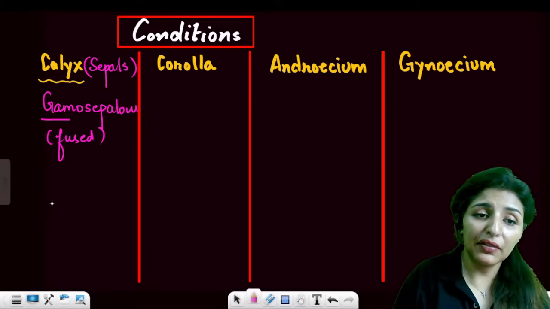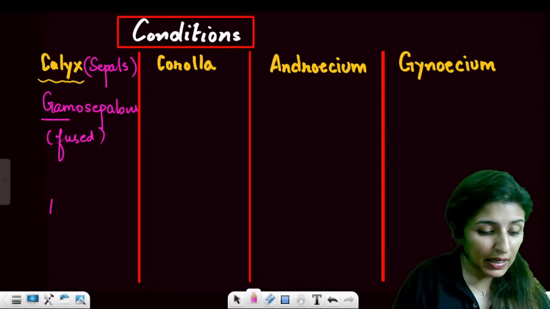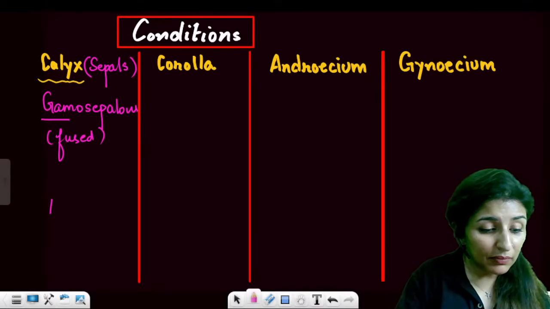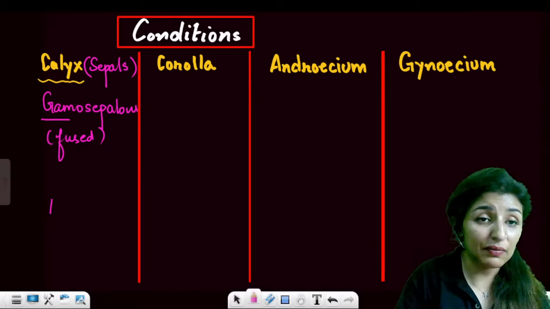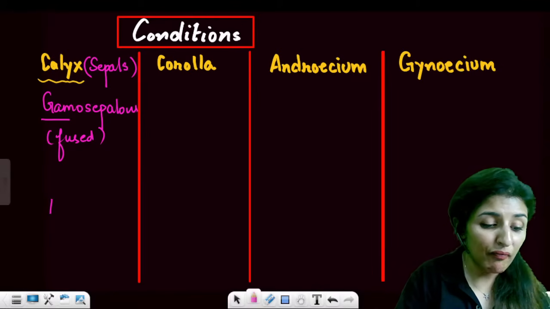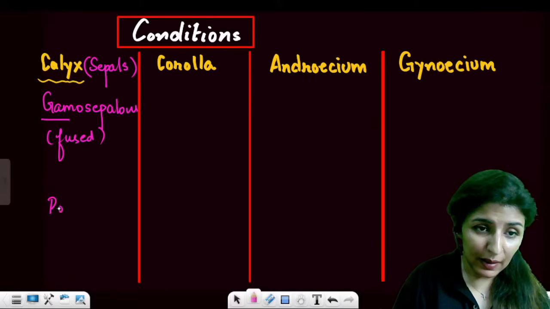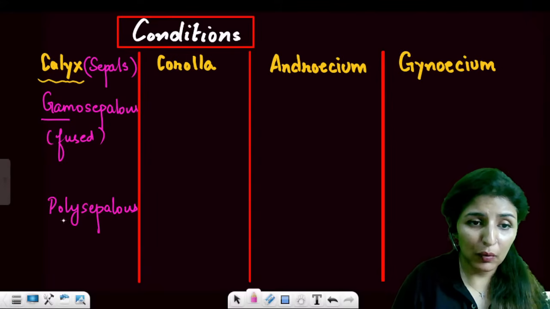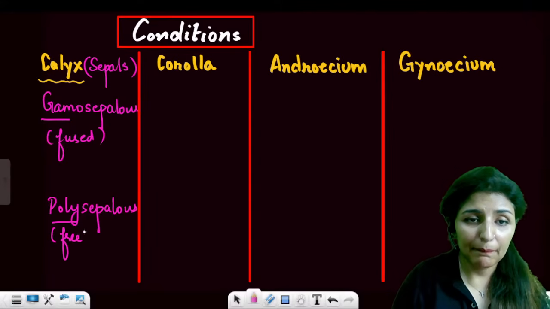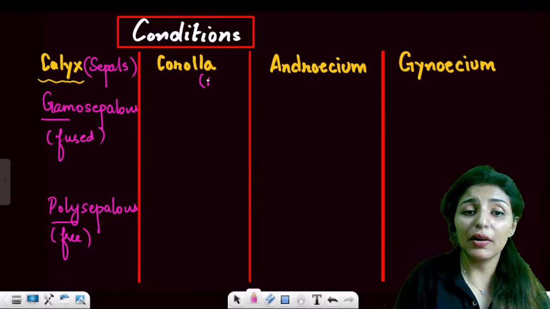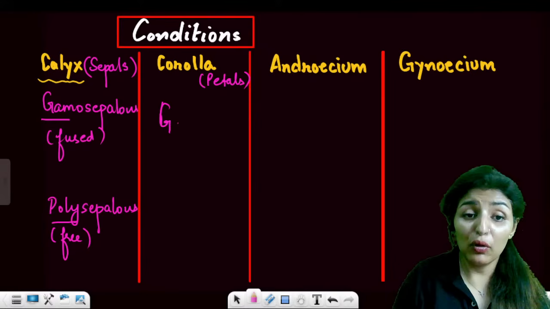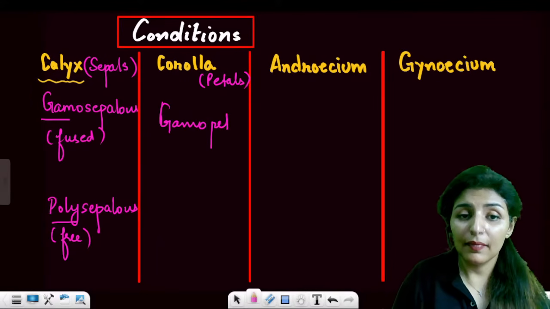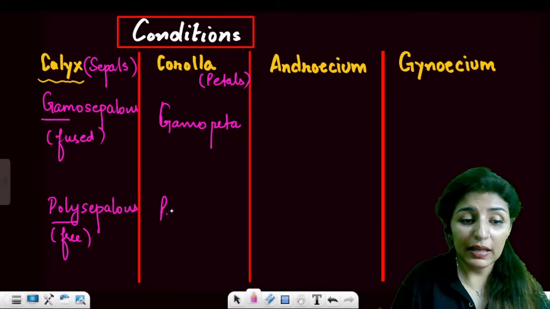And if they're free, what term do we use for free sepals? Poly, yes, very right. Polysepalous. Poly is for free. Similarly, corolla is for petals. If they are fused, we'll say gamopetalous, and polypetalous if free.